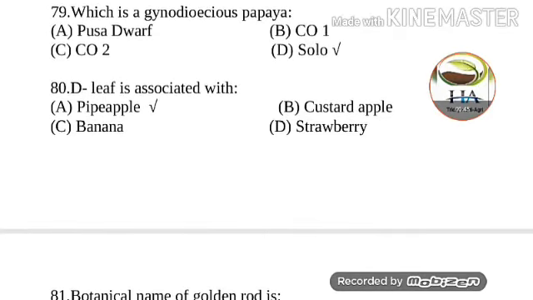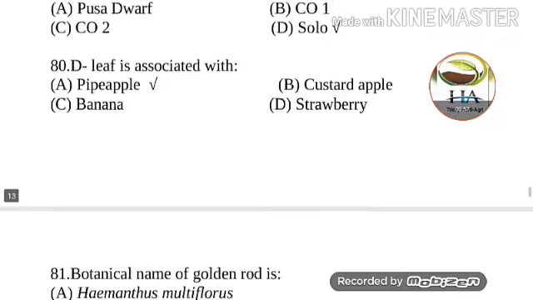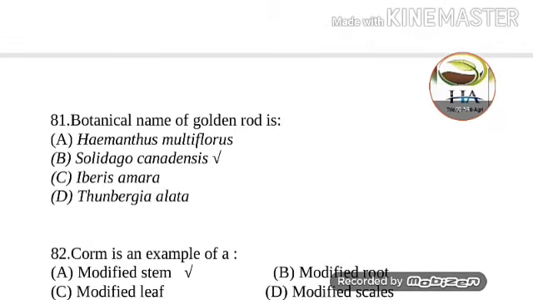Next question is, D leaf is associated with. Options are pineapple, custard apple, banana and strawberry. So answer of this question is pineapple. D leaf is associated with pineapple. Next question is, the botanical name of goldenrod is. Answer of this question is Solidago canadensis. So the botanical name of goldenrod is Solidago canadensis.